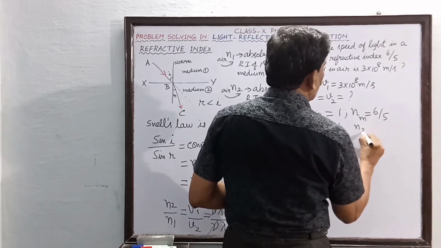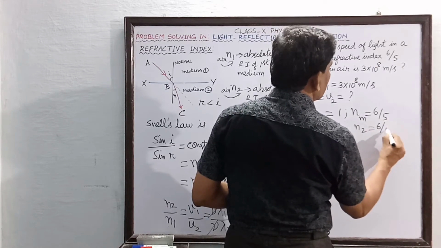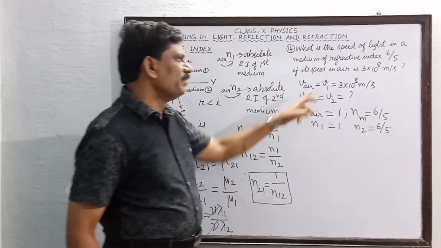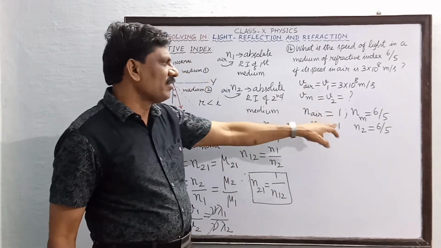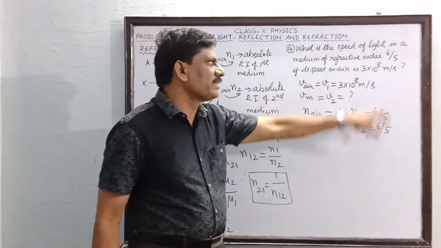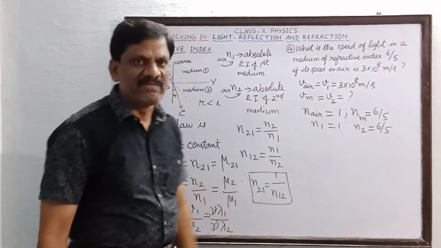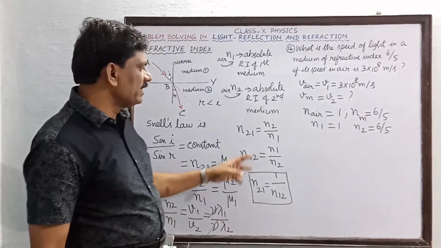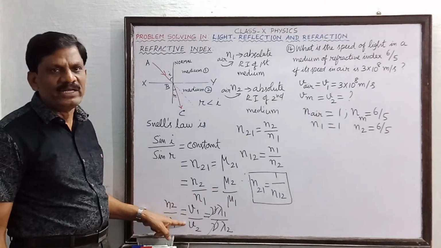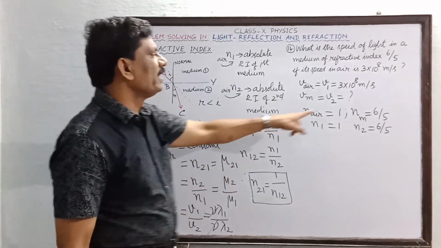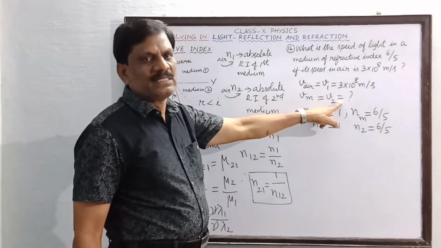So N2 is equal to 6 by 5. The first medium is air, the second one is the given medium. So the refractive index of air is 1 and the refractive index of the given medium is 6 by 5. So we are going to use this equation: N2 by N1 is equal to V1 by V2. So what is asked here? We want V2, is it not?